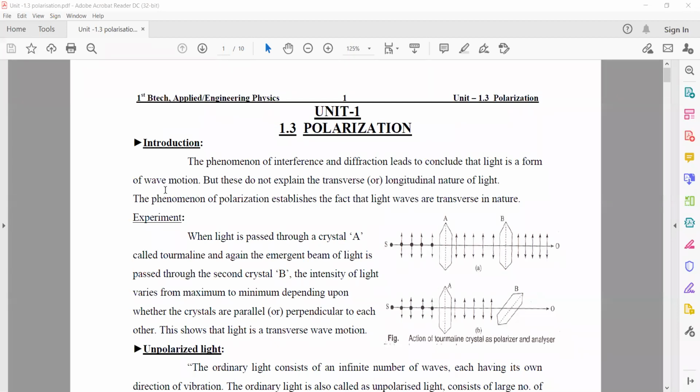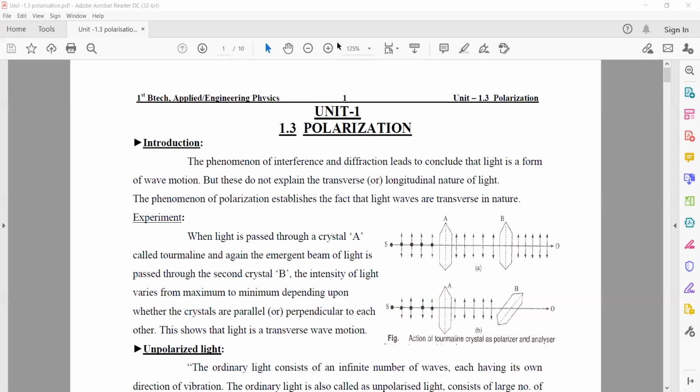That means light travels in the form of waves. From interference and diffraction we conclude that light is a form of wave motion. But these phenomena do not explain whether the waves are transverse or longitudinal in nature.